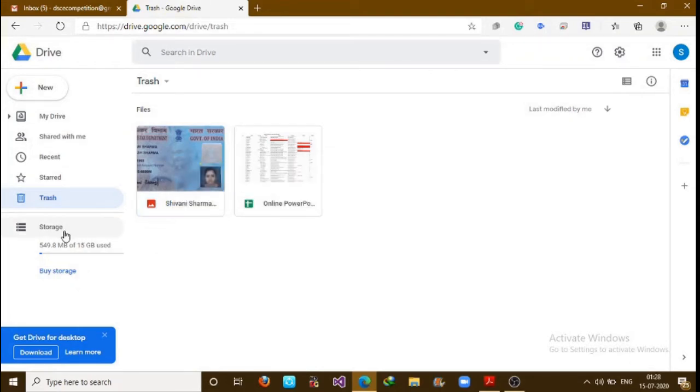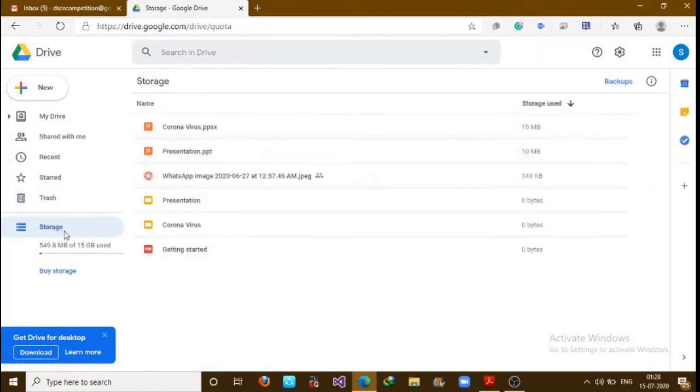Okay, let's explore a very interesting and important thing, Storage. Let's click on Storage. Here you can see file-wise how much space each file covers on your Google Drive. And from here you can see the Google Drive storage status. Here you can see that till now I have used just 549.8 MB of space out of 15 GB. So the rest of the space is empty now.